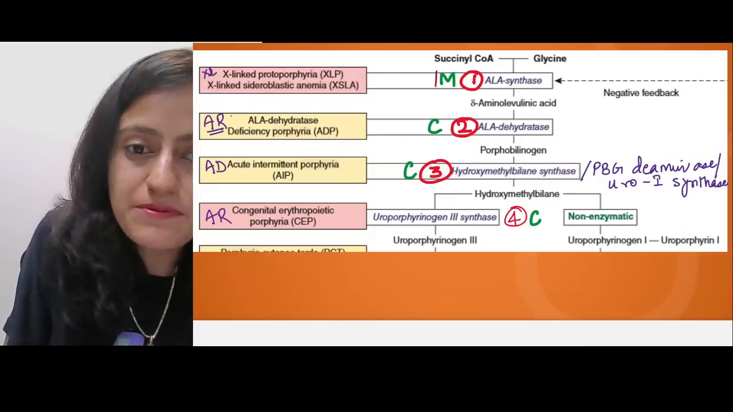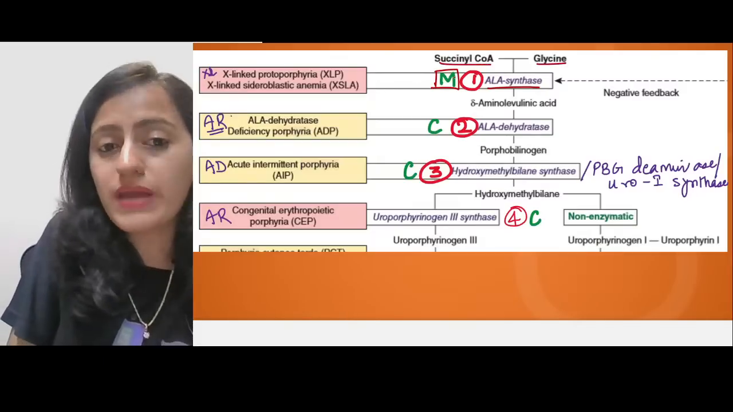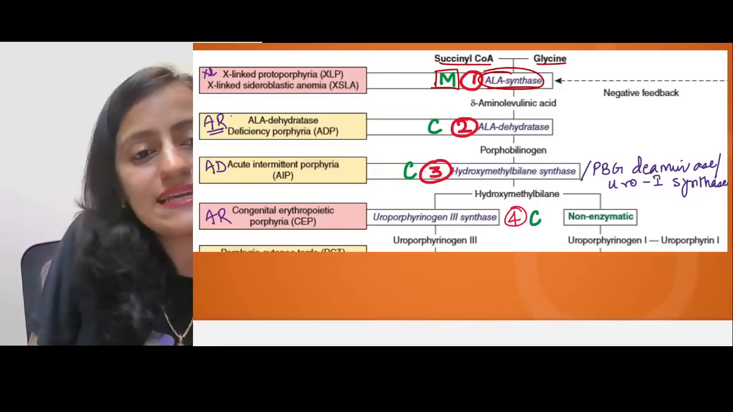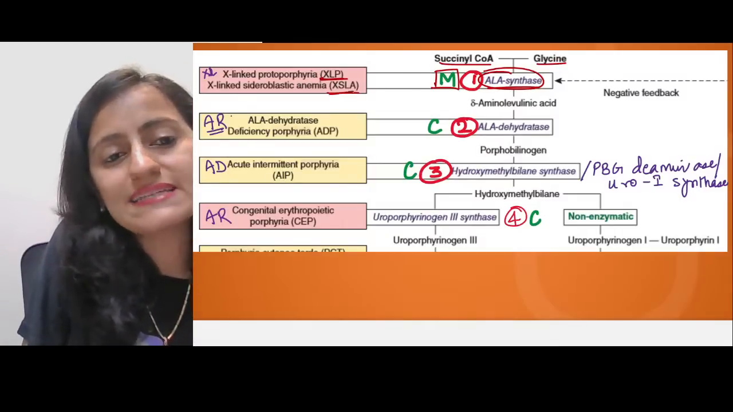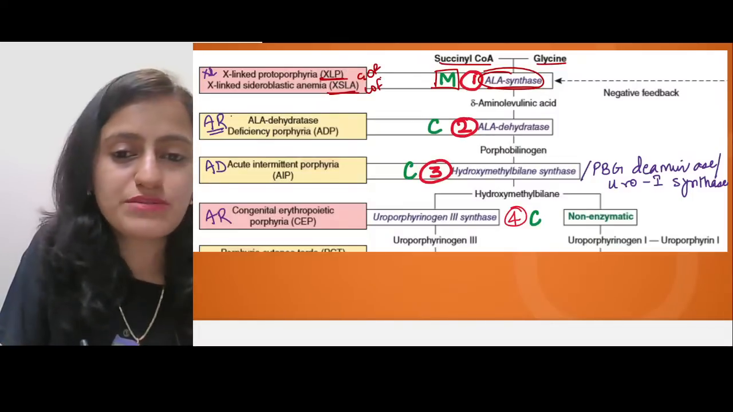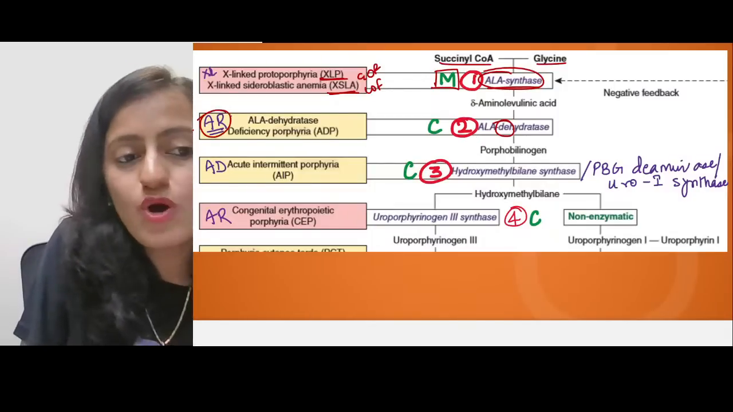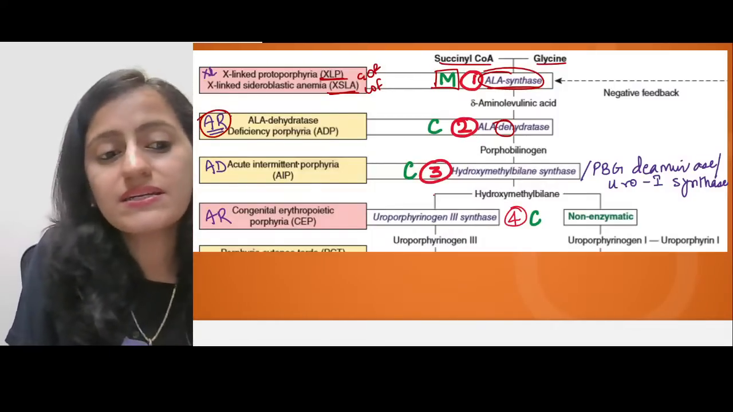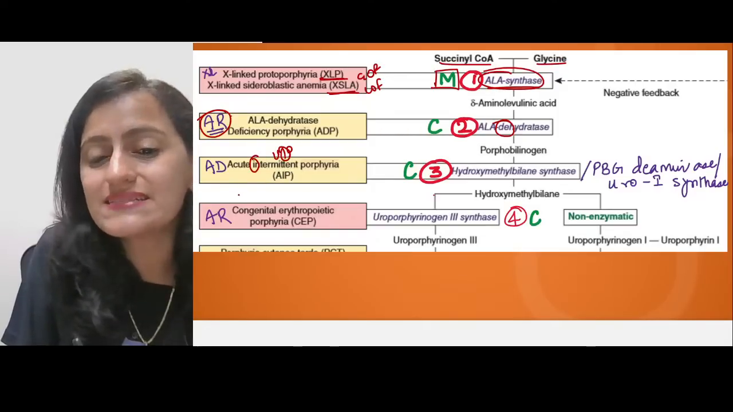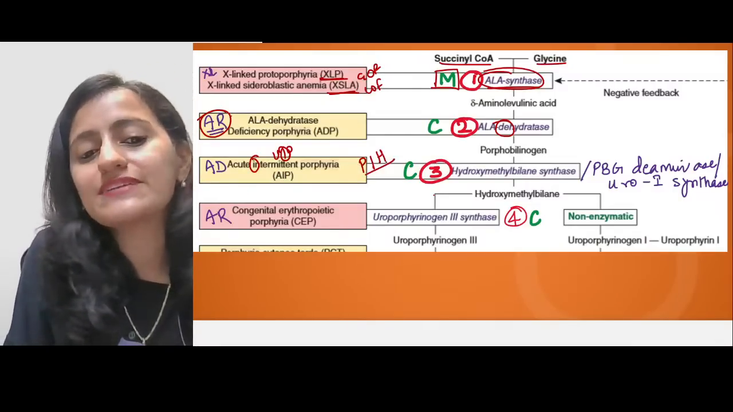So the first step, remember, this is mitochondrial ALA synthase, glycine and succinyl-CoA. And if there is a problem with this enzyme, then it leads to X-linked protoporphyria or X-linked sideroblastic anemia. Gain of function mutation, loss of function mutation. Second, ALA dehydratase is the second one. It is autosomal recessive. Third, acute intermittent porphyria is uroporphyrinogen 1 synthase, right? Also called PBG deaminase or HMB synthase.